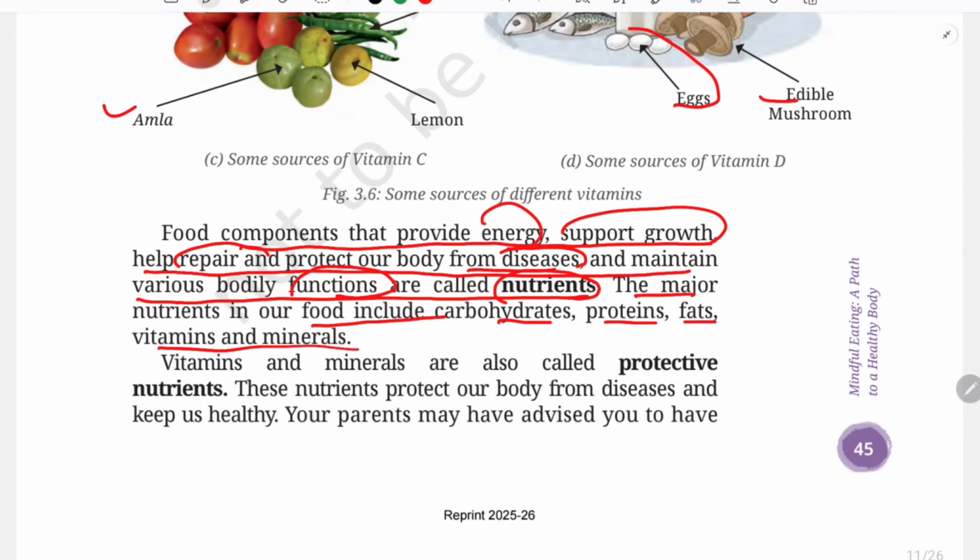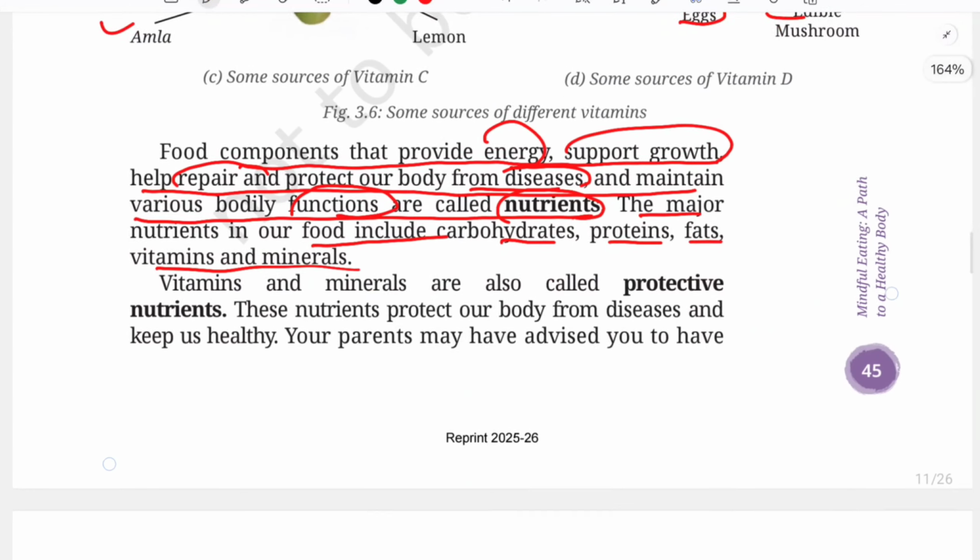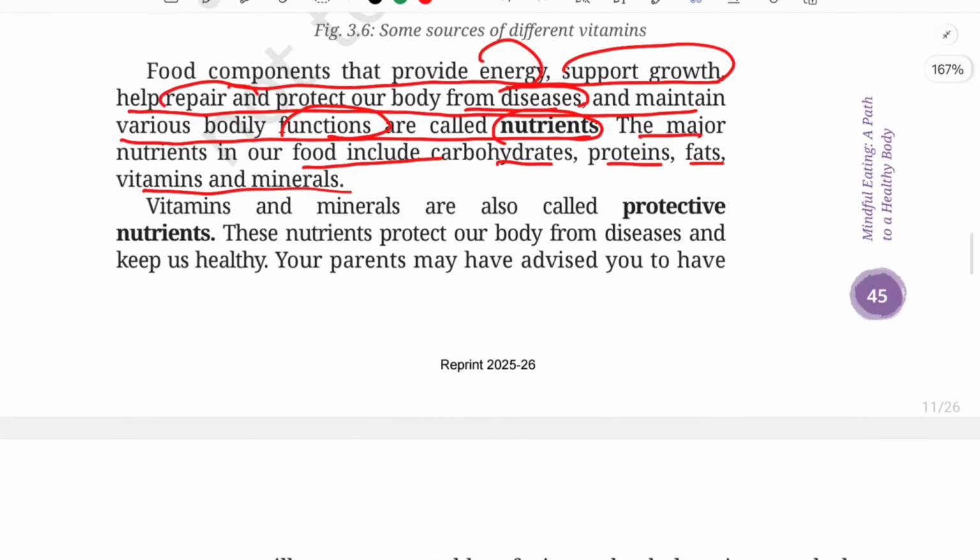So you have to include all these things in your diet daily, but in the right quantity. You should not be overeating, okay. That is why the name of this chapter is mindful eating. You have to eat according to the need of your body, you should not be overeating, okay. You should eat the right amount of food, and you should include all these things in your diet, okay. These things mean your carbohydrates, protein, fats, vitamins and minerals. And now I hope you know from which sources we can get these carbohydrates, protein, fats, vitamins and minerals. It is given in your books also, in the pictures also, okay.